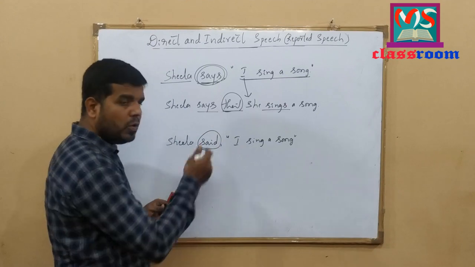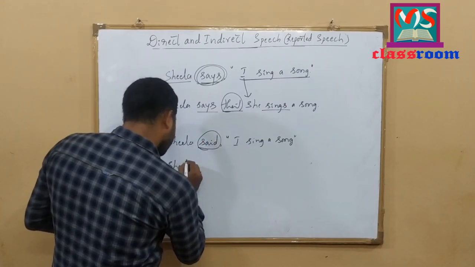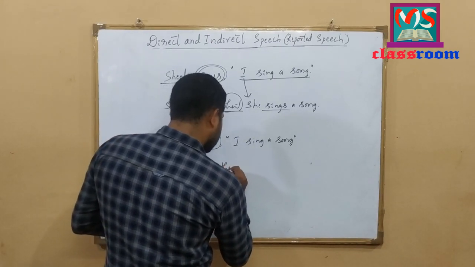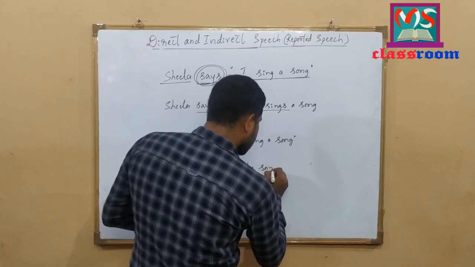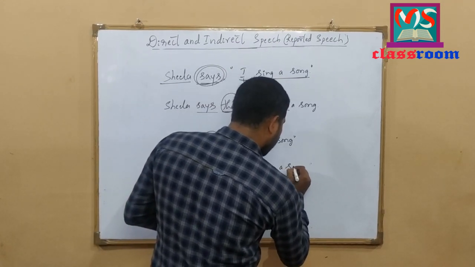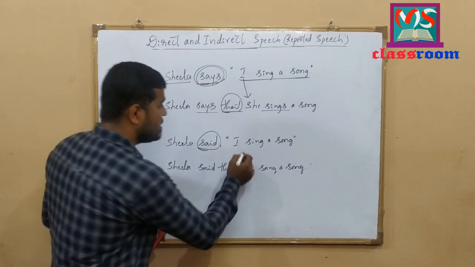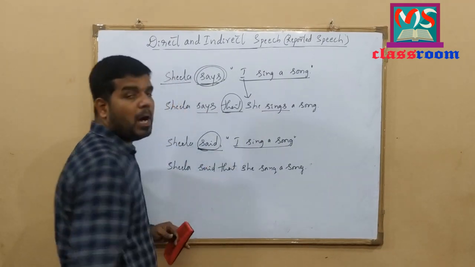Let me change this sentence to indirect speech very first. Sheila said that she sang a song. Look at the sentence here. This is a simple statement, an assertive sentence, and the reporting verb is in past form.